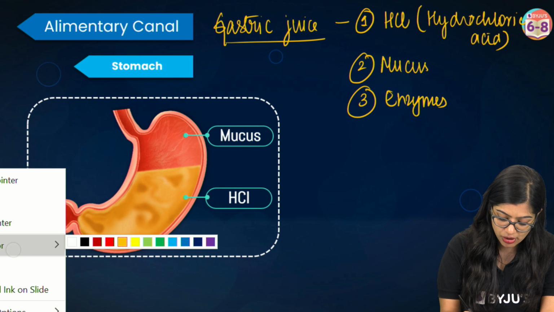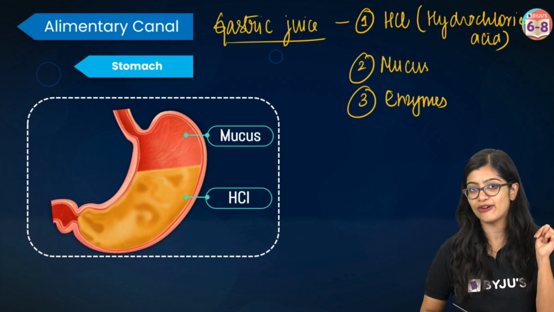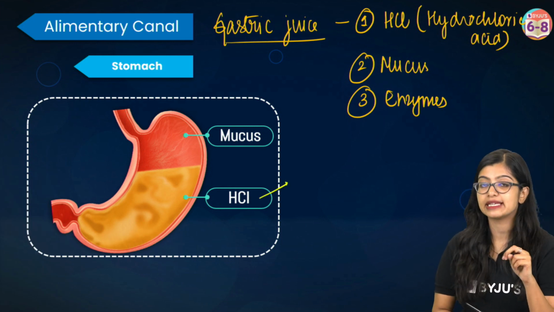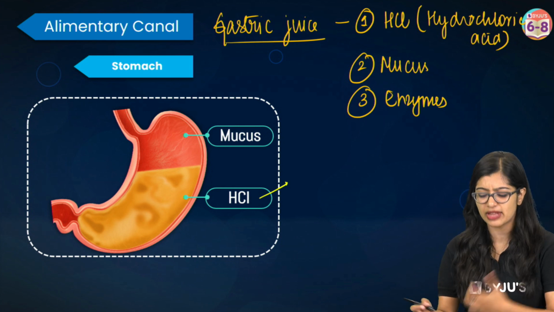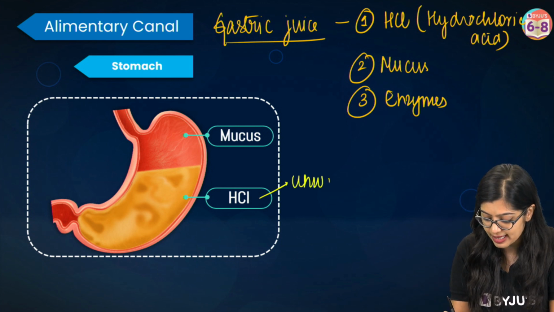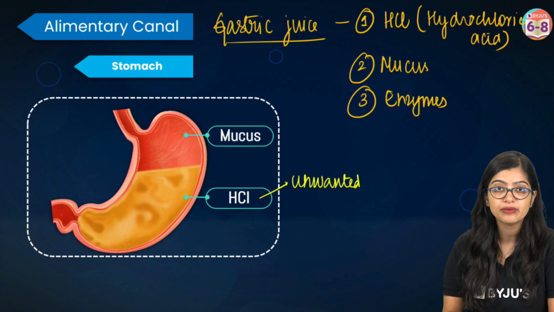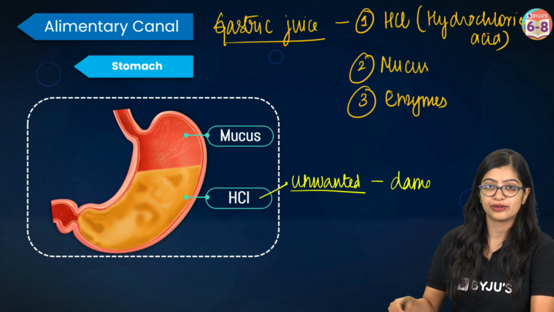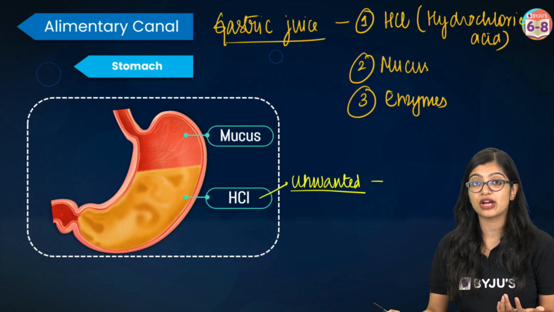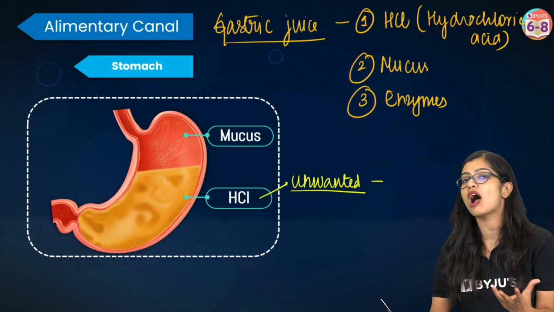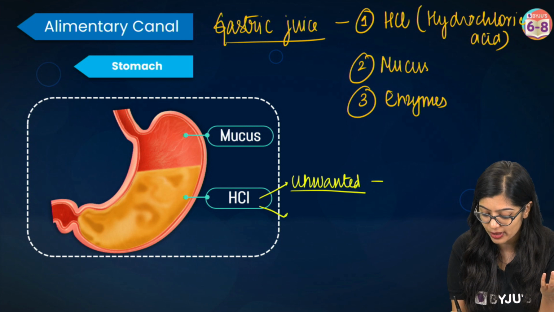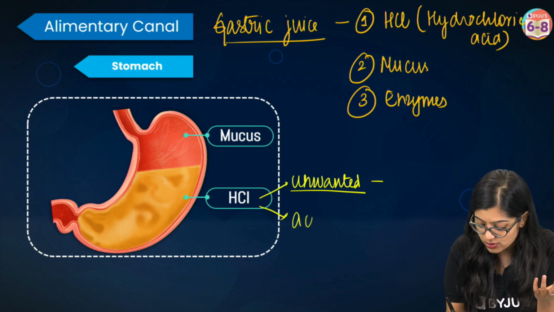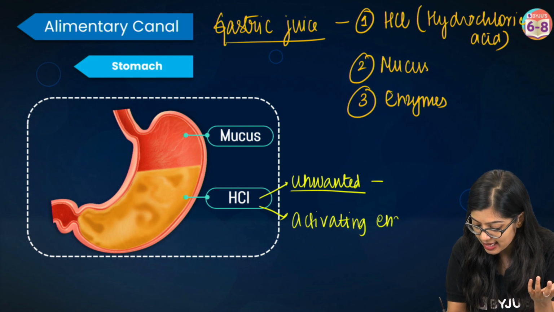Now when we talk about hydrochloric acid, it serves 2 functions. If, when we swallow the food, some unwanted particles enter along with the food, the hydrochloric acid will damage them and get rid of them. So the first and primary function of hydrochloric acid is to get rid of any unwanted particles that may enter along with the food. Along with that, hydrochloric acid is necessary for activating enzymes.